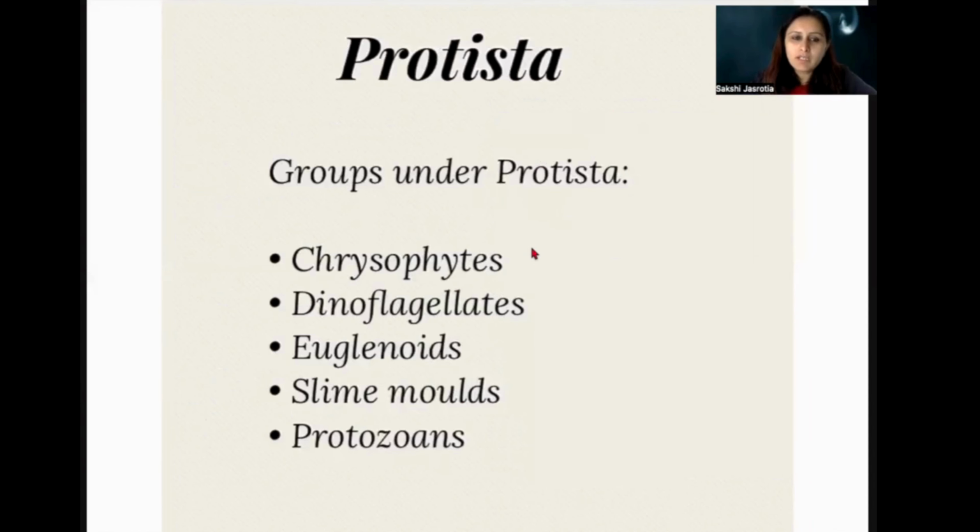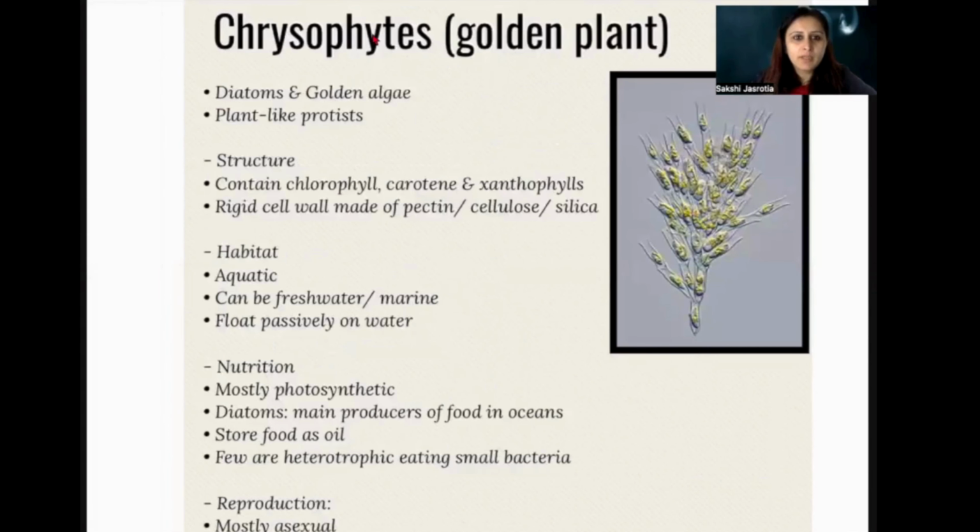Now, Protista is again a vast group, and these are the different categories that we are going to learn in this chapter under this kingdom, right? We are going to start with the chrysophytes. Chryso comes from the word gold, and phyte means plant. So they are the golden plants. They look golden and plant-like. They are also diatoms and golden algae, plant-like protists.